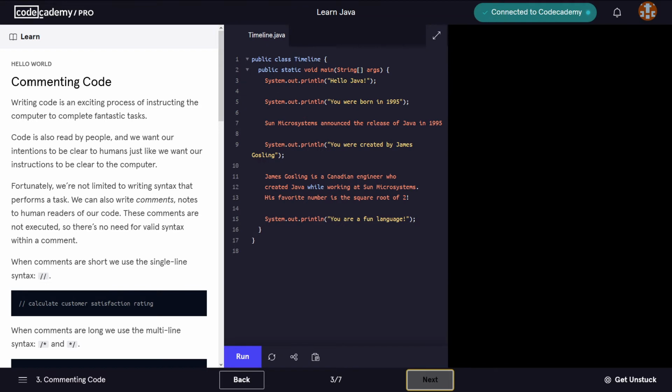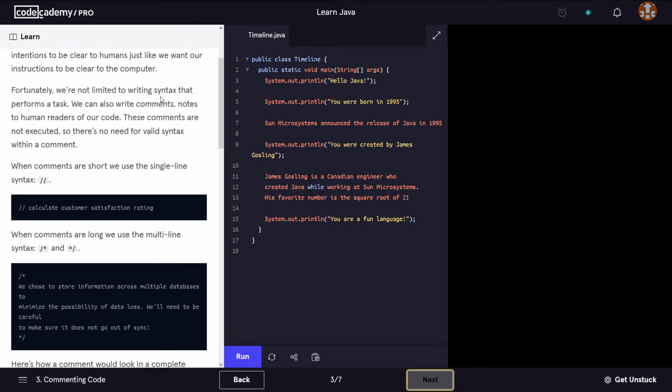We are gonna talk about commenting the code. So writing code is an exciting process of instructing the computer to complete fantastic tasks. Code is also read by people, and we want our intentions to be clear to humans, just like we want our instructions to be clear to the computer.